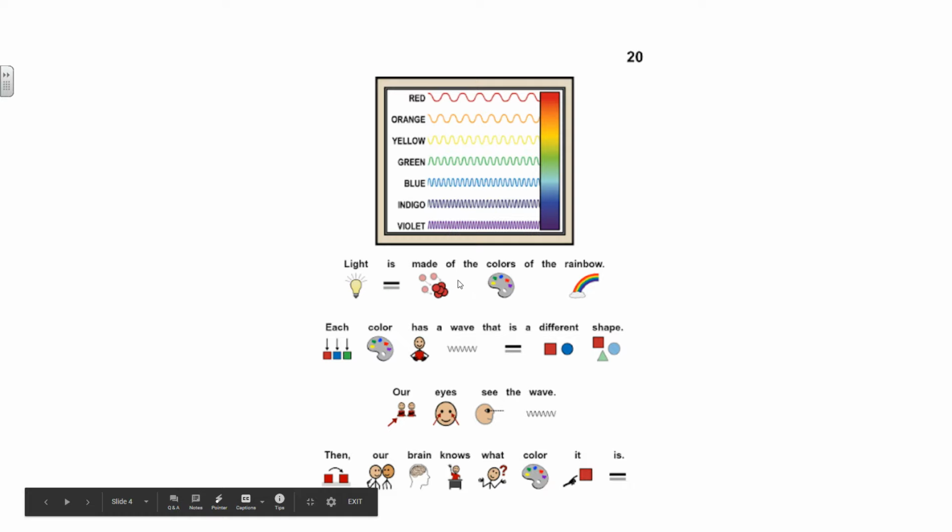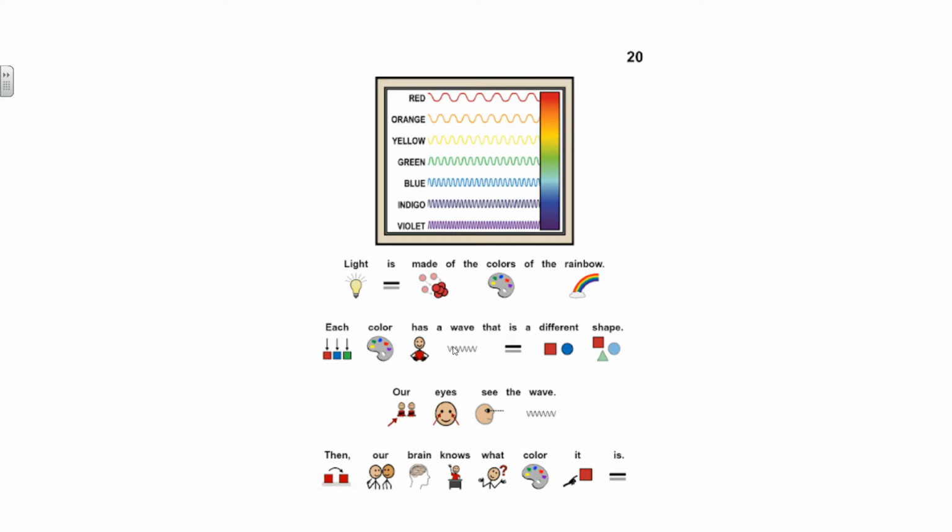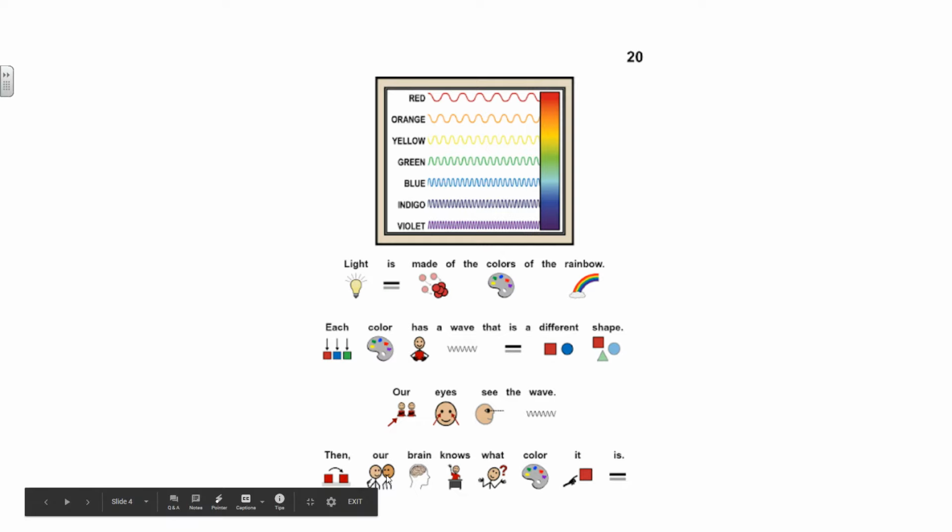Light is made of the colors of the rainbow. Each color has a wave that is a different shape. Our eyes see the wave. Then our brain knows what color it is.